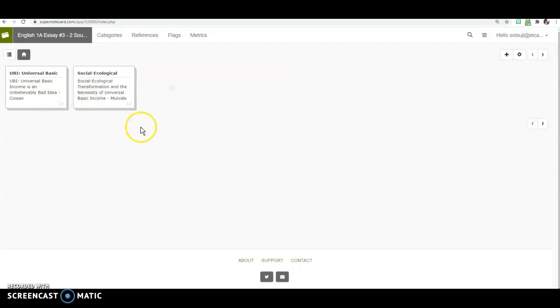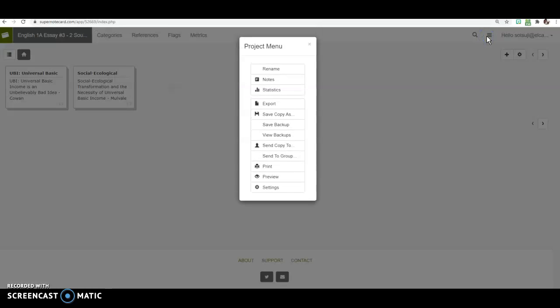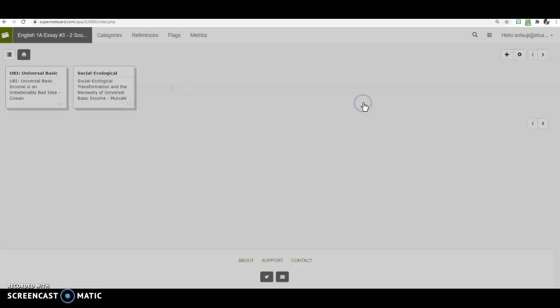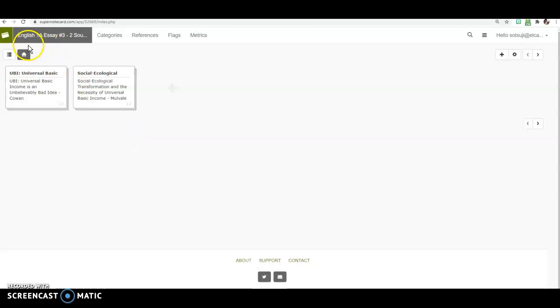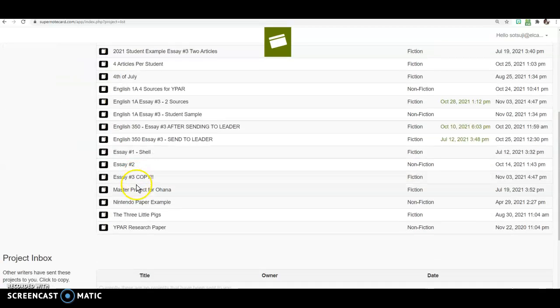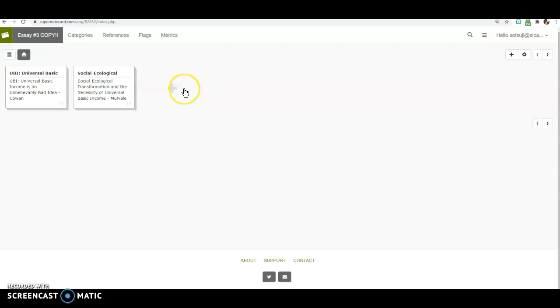Once you are all done with this, you have to save it. Remember, this is so important. You click here, click where it says save copy as, and just type in whatever you want, like essay number 3 copy, and then click OK. Make sure that you save a copy of it, and to check that it was done correctly, you go down here, and here's the copy that I made, so it was done correctly. All right, now you're ready to actually write your essay 3.2.